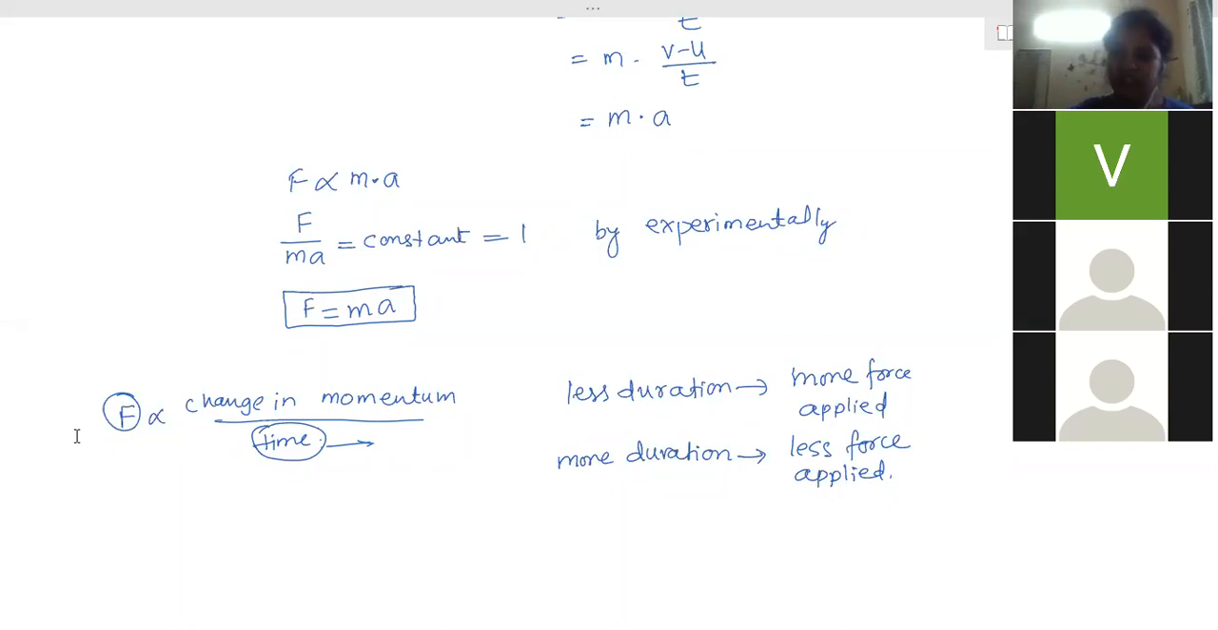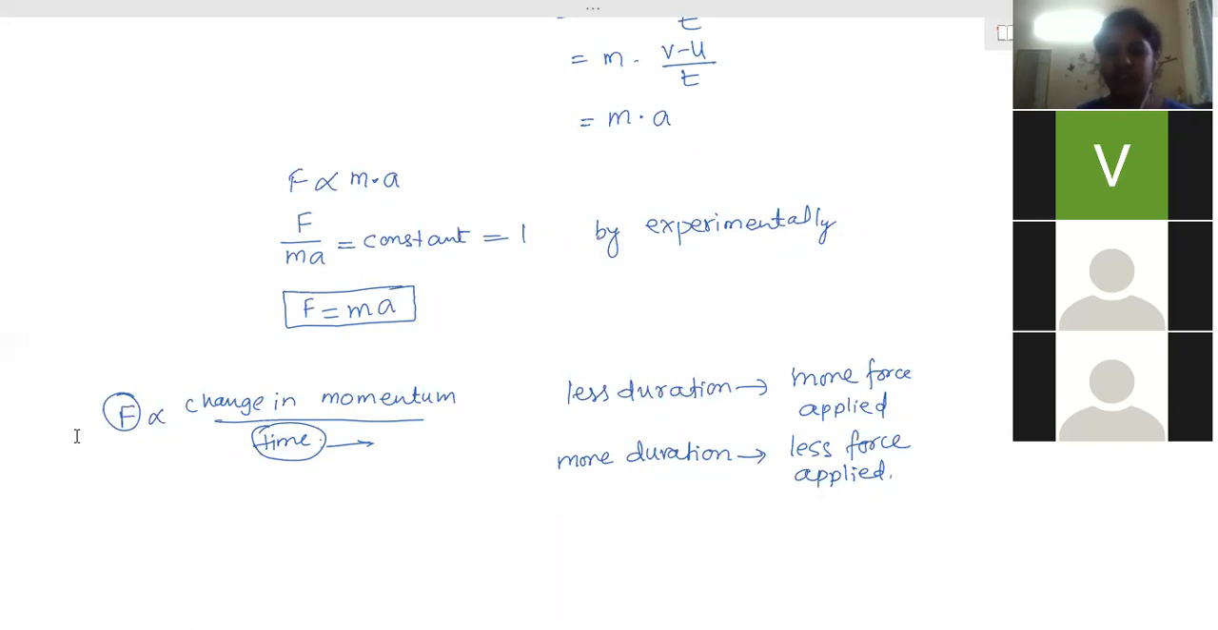He is made to jump on the sand bed or the cushion bed. So due to that, what happened? When there is sand, he starts sinking down within the sand. It is a layer, this much layer of sand is always there. So due to that, he will start moving down. So the change in momentum takes place over a longer duration of time.